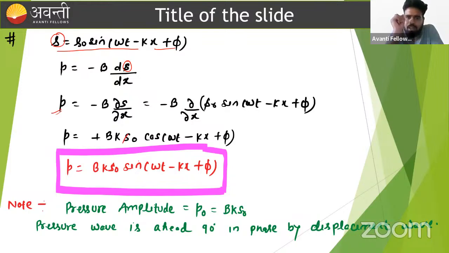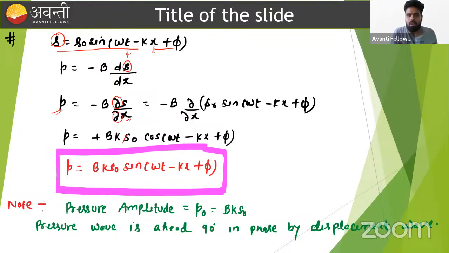But please take care of one thing: the displacement is a function of time and position also, so we have to be careful when writing the pressure equation. That's why we use the partial differentiation sign here, so that we can mention with respect to which variable we want to find the pressure. Here we want to calculate it with respect to x.